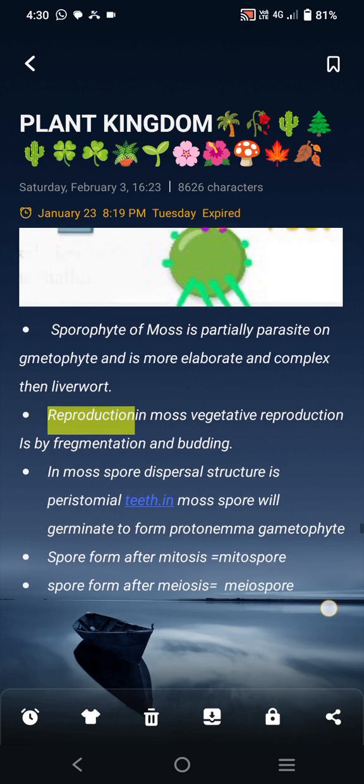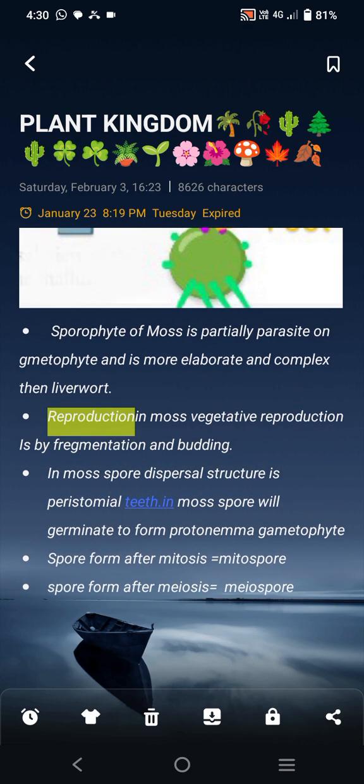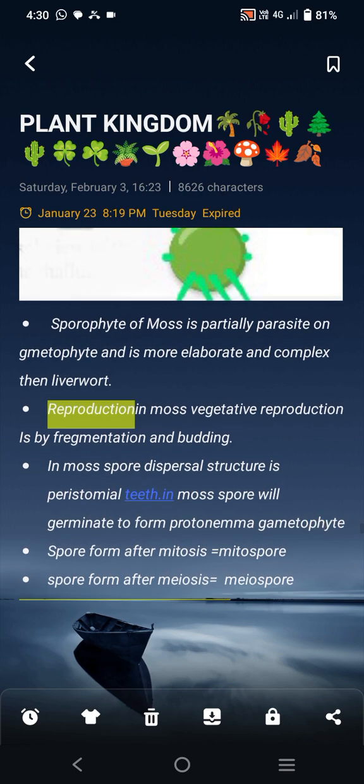Reproduction in bryophytes, that is in moss: vegetative reproduction is by fragmentation and budding. In moss, the spore dispersal structure is the peristomial teeth. The spore will germinate to form the protonema gametophyte. A spore formed after mitosis is a mitospore, and a spore formed after meiosis is a meiospore.